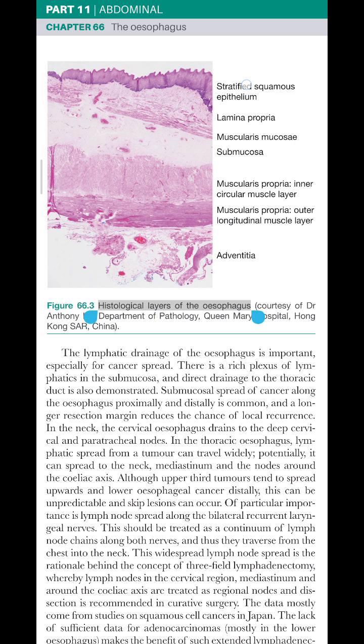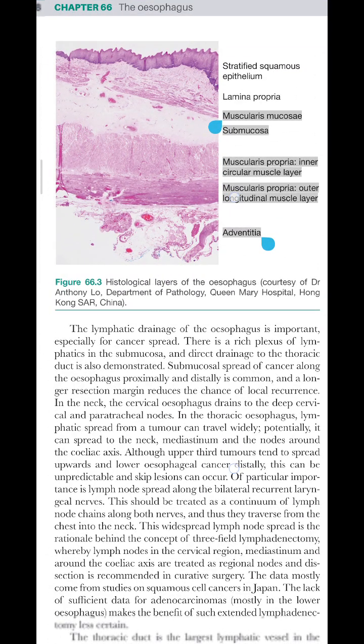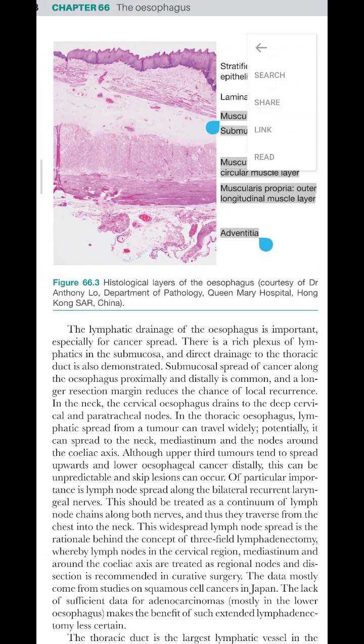Histological layers of the esophagus. Stratified squamous epithelium. Lamina propria. Muscularis mucosae, submucosa. Muscularis propria, inner circular muscle layer. Muscularis propria, outer longitudinal muscle layer. Adventitia.